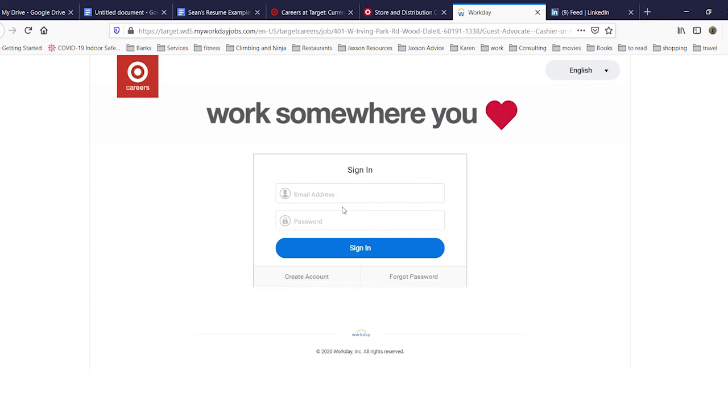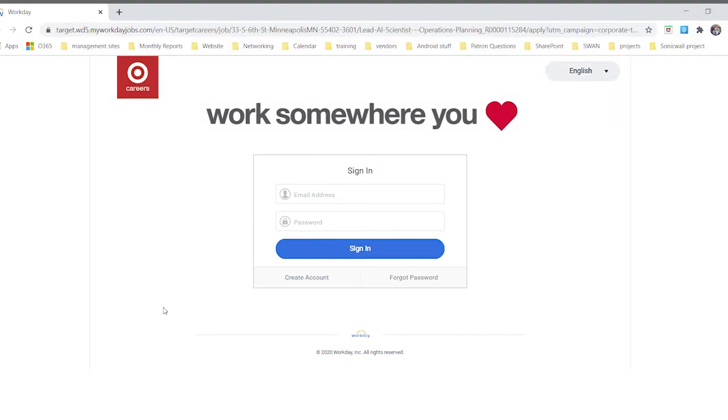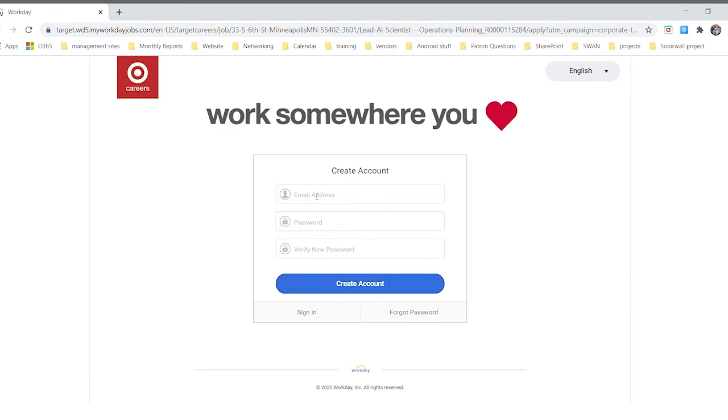You need to create an account with Target to be able to sign in and work with your existing application. Once you've created that account with Target, then you'll be able to sign into an account here, and you'll be able to go back and forth to your application and check the status of it or complete it at a later date. So you would take your email address that you have, you would go to create an account, and you would put in an email address and a password specific for the Target website or whatever company you were working with. Once you've created that account, you would then complete the application process, and next time when you came back to check on the status, you would sign in with this account that you've created.